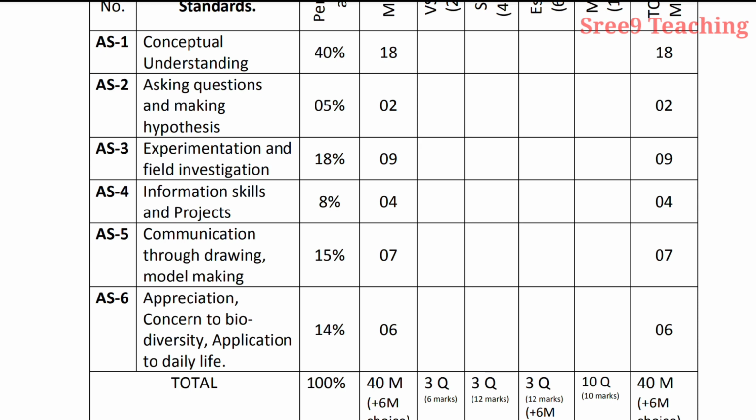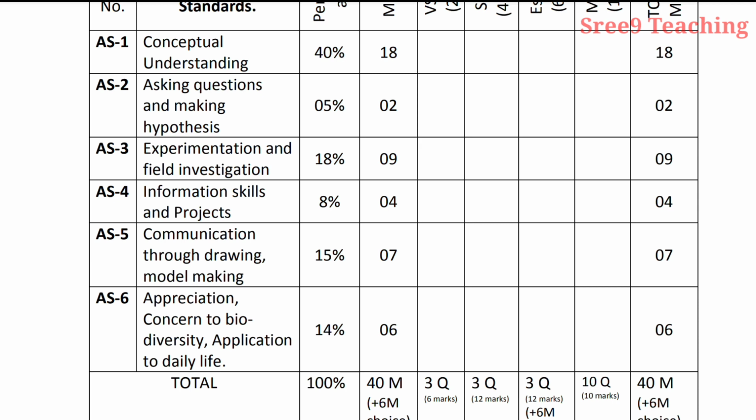These 18 marks contain very short answer type questions, short answer type questions, essay questions and multiple choice also, total including 18 marks. Academic standard 2, asking questions and making hypothesis, contains 5%, only 2 marks will be given. And academic standard 3, experimentation and field investigation, 18%, marks 9.